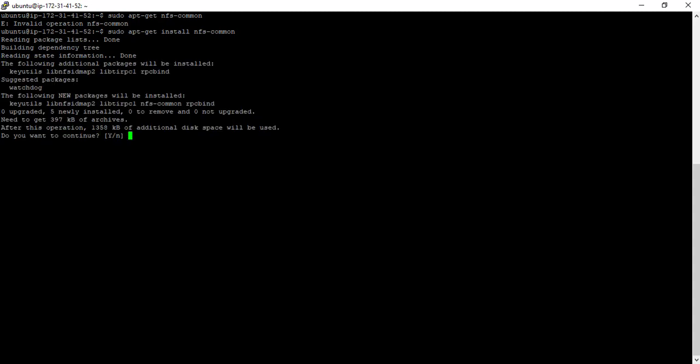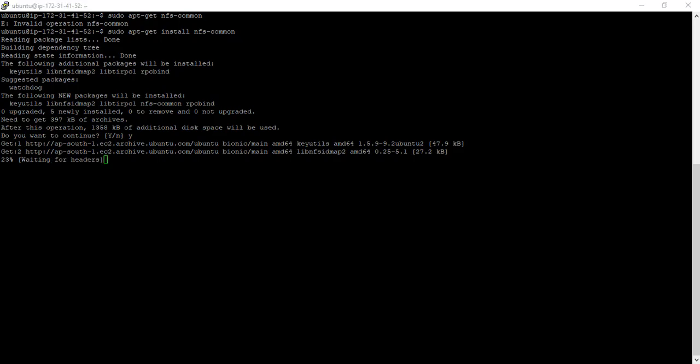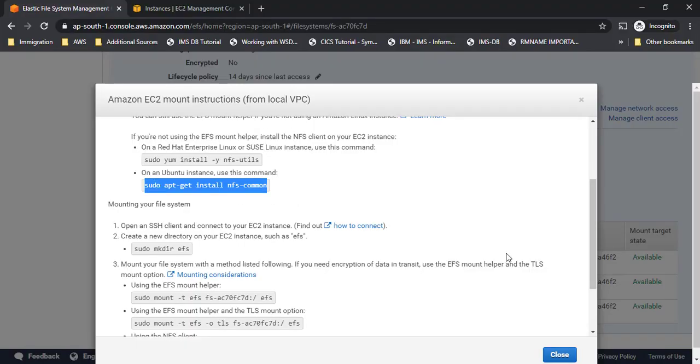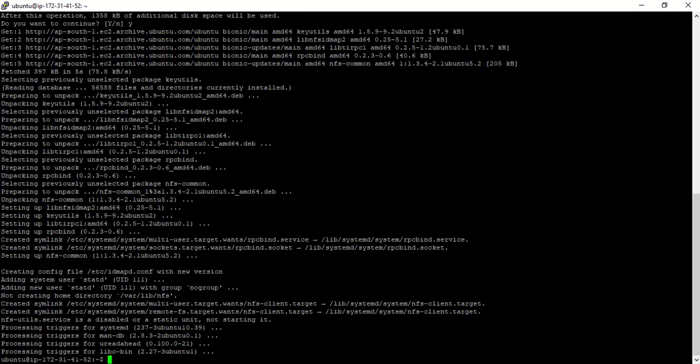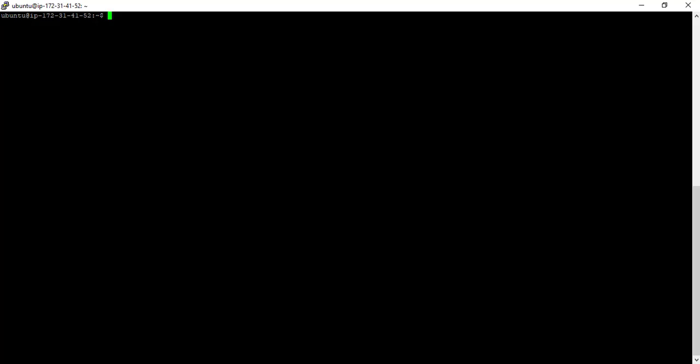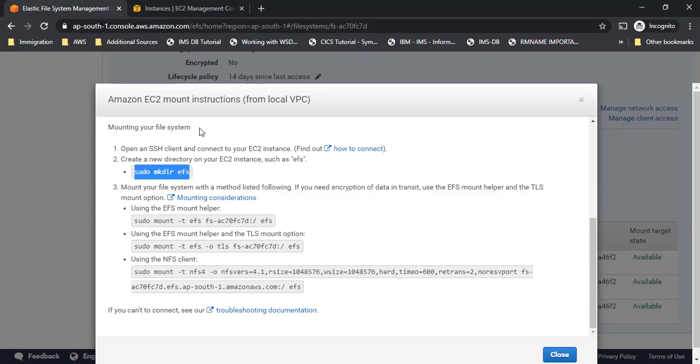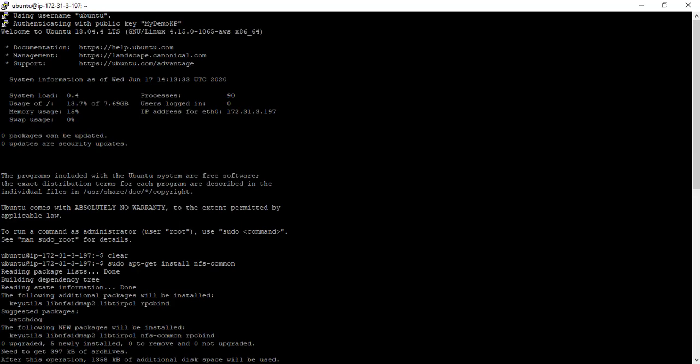It is asking for confirmation. Yes, I want to install. It will install NFS common. That is the first step we have to follow here. The second step would be to create a directory called EFS. This has to be created in both the EC2 instances. So once everything is done, I'll clear it and then run the second command, which is make directory EFS. Okay, this is done in one system. We'll do it in the other system as well.